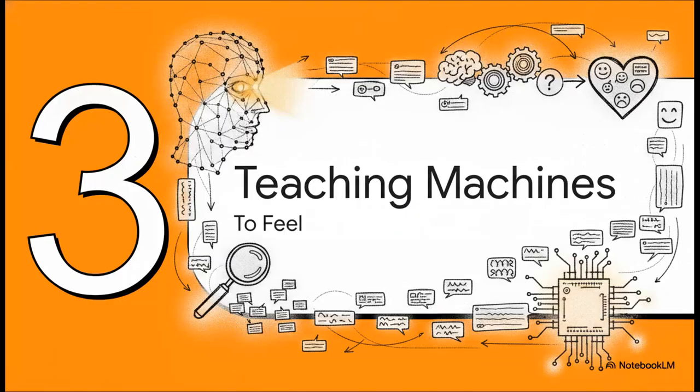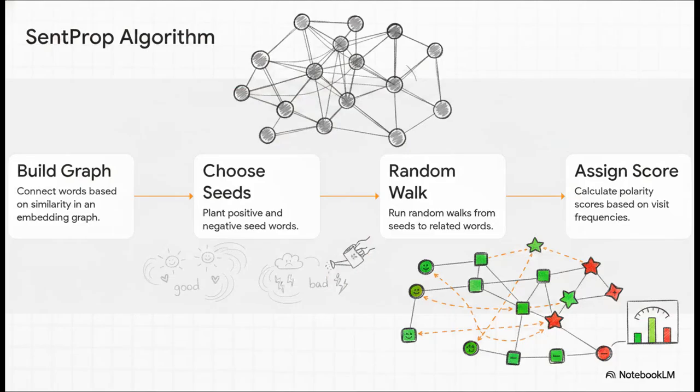Which brings us to Section 3, teaching machines to feel. So now that we've got the basic vocabulary down, how in the world do we actually get the machines to build these complex word lists automatically? Because we definitely don't want to hand label thousands and thousands of words.